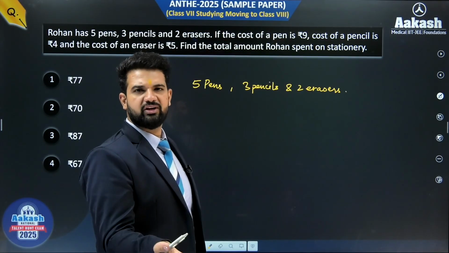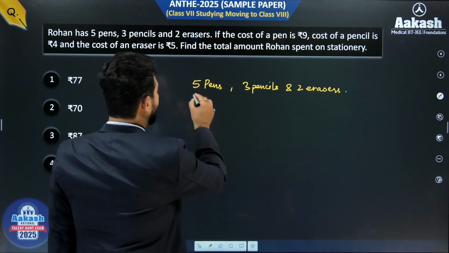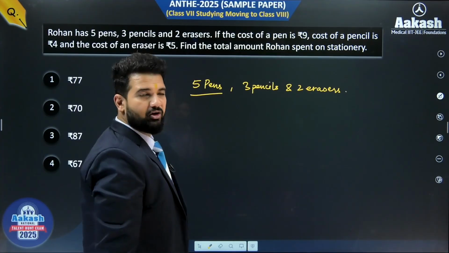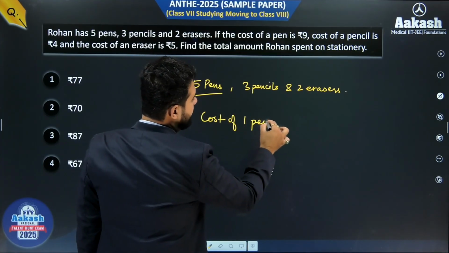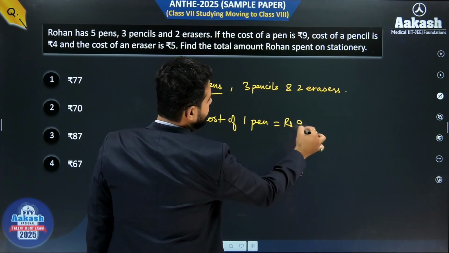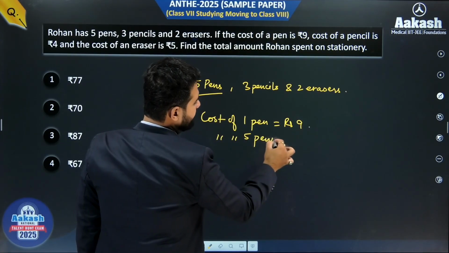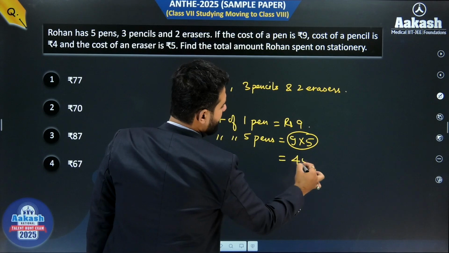So how can we do it? We can do it by a simple basic unitary method. We have 5 pens. The cost of 1 pen is rupees 9. So the cost of 5 pens will be 9 into 5, that is 45 for pens.